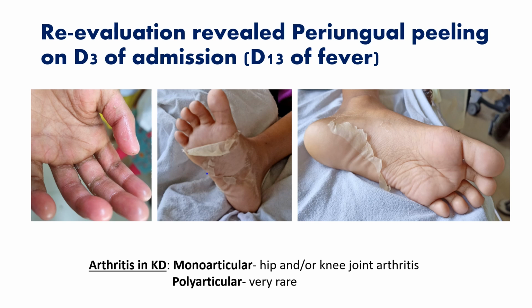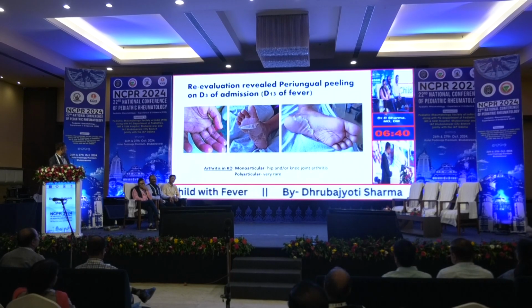So we re-evaluated the child, and the child developed, on day 3 of admission, that means on day 13 of fever, typical periungual peeling. We have kept 2 pictures of skin peeling of the soles to show the progression. Then in the hand we can see complete denudation, leaving red, very smooth, shiny skin.